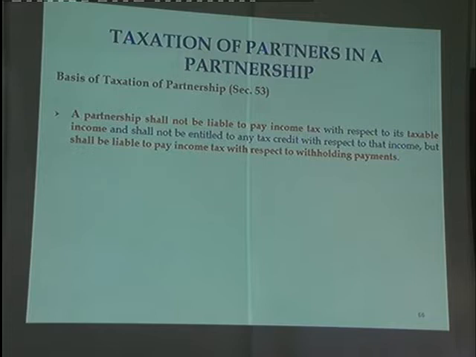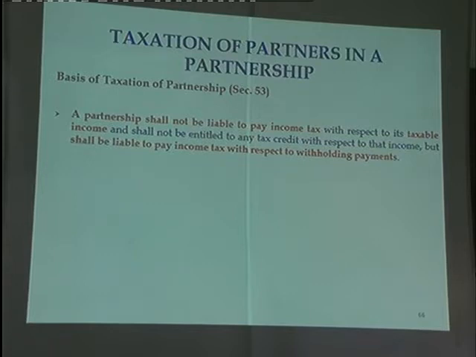As per section 2, a person is liable to pay income tax on both taxable income and final withholding payment. But here, though a partnership is a person, it is not liable to pay income tax on taxable income, therefore you can't claim a credit. You can pay tax only on the final withholding payment.